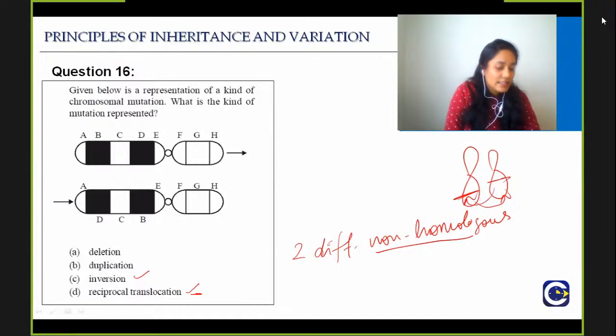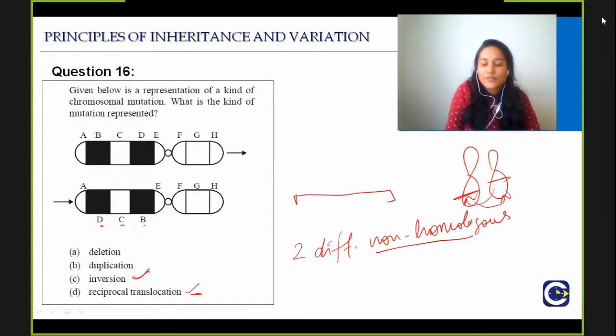So the right answer here is option number C, which is an inversion, because it is the same chromosome. You see, A, B, C, D, E, F, G, H. Now what is happening? It is A, D, C, B, E, F, G, H. And don't get confused about why they have written it down here. It is just a way of representation of inversion.